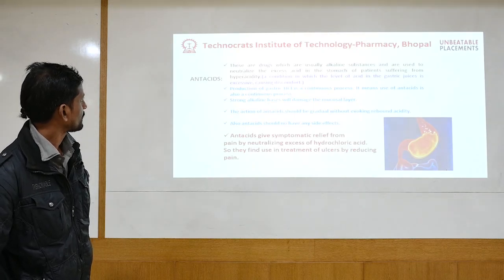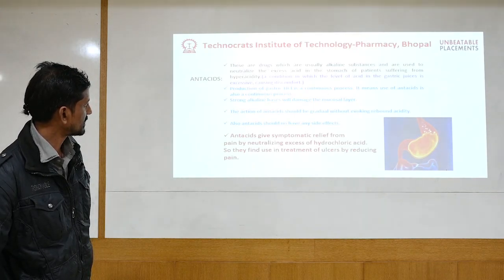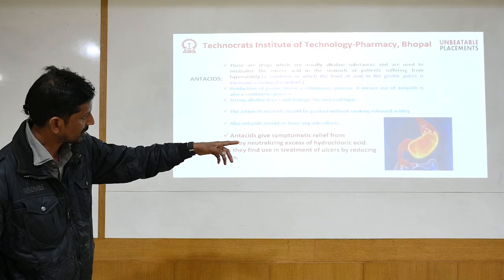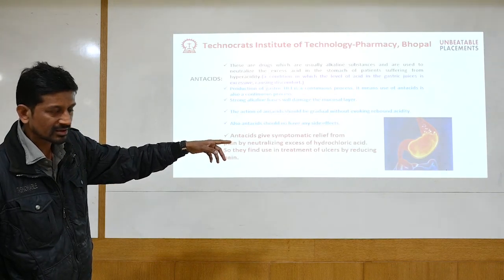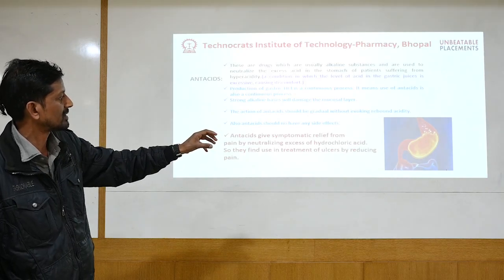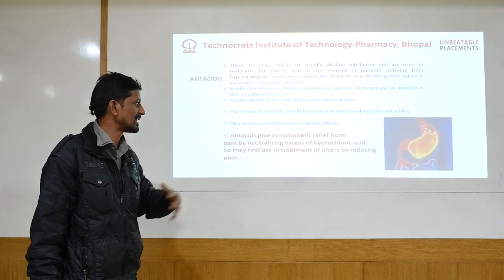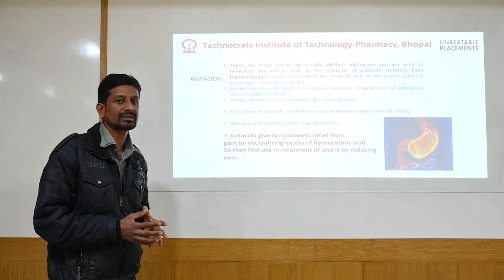Antacids, as we have already stated here, diagrams are much more important, because when we see here this yellow color inside the stomach, it shows that a huge amount of acid is produced, causing irritation, a burning sensation like some sort of fire inside the stomach.